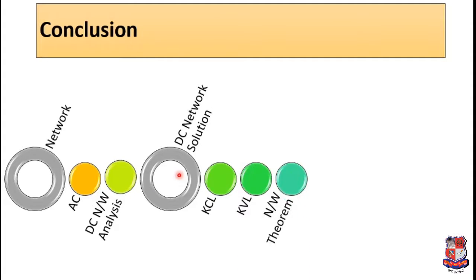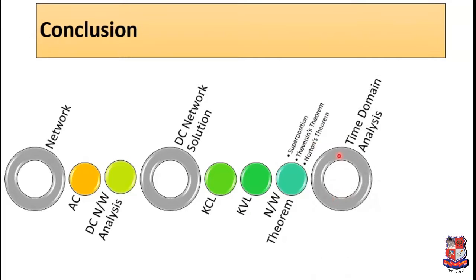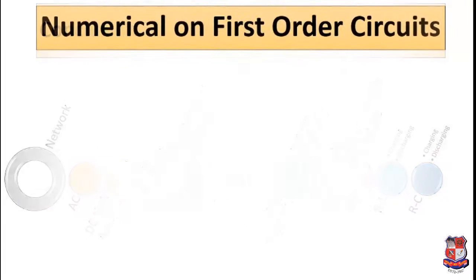We had understood various network theorems which had these 3 theorems. And finally we have done time domain analysis, that is for RL charging and discharging, and for RC charging and discharging. In the next lecture we will be studying numericals on first order circuits. This will consist of 6 numericals, where all the numericals will be covering each case of RL and RC charging and discharging conditions. Thank you.